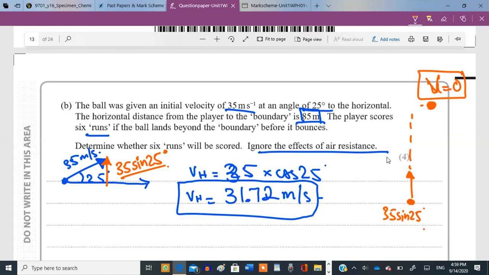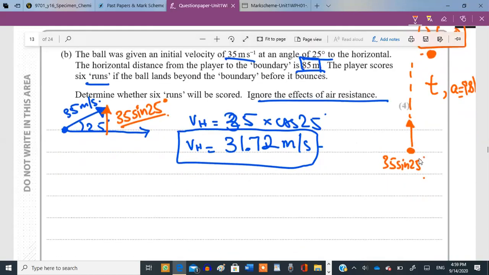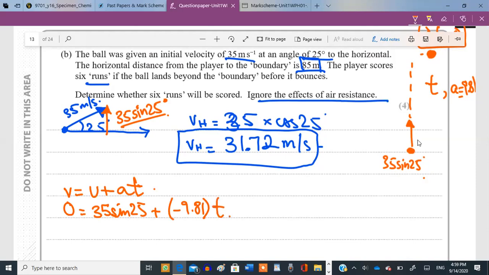The maximum height is not given to you, so you need to use a formula that does not have height in it, but must have time, and the acceleration is the same, 9.81. It cannot change, and in this case it's going to be negative. Which formula has these values and does not have displacement? It's V is equal to U plus AT. We can use this formula. Now V is 0, the initial vertical velocity is 35 sine of 25, plus the acceleration, which is going to be negative 9.81. Why negative? Because the ball is going up.